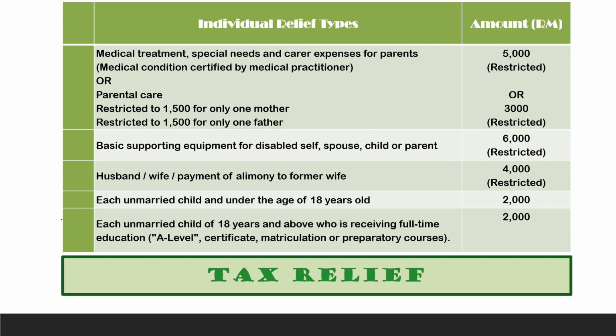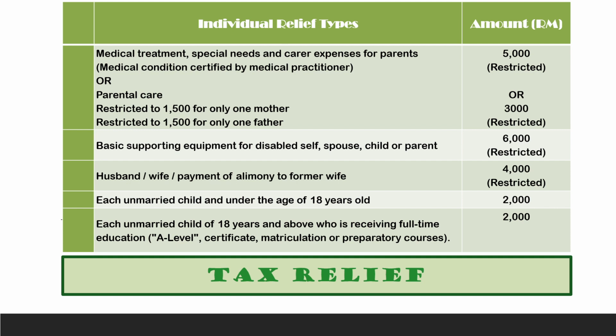If you take care of only your father, then 1,005 for your father. So if you go for separate assessment, the husband can claim for his parents, and the wife can also claim for her parents, so you can maximize your claim. Therefore, if you go for joint assessment, the 3,000 is only for one side. All right, that is with regard to parental care for the parents.